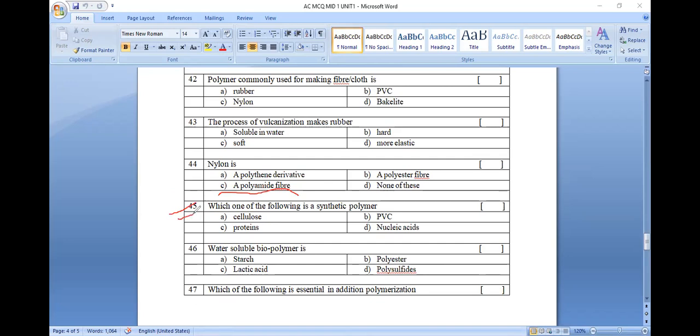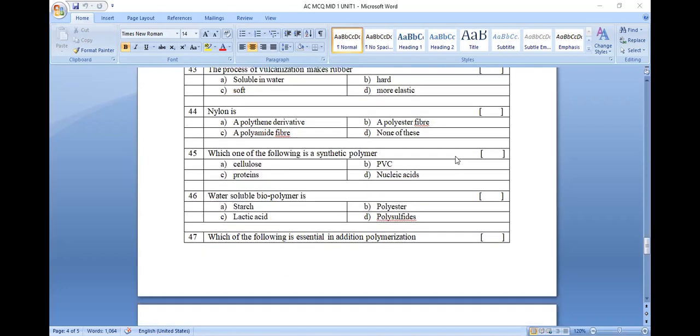Question number 45. Which one of the following is a synthetic rubber? Cellulose is a biopolymer, protein is a biopolymer, and nucleic acid is a biopolymer. PVC is known to be a synthetic polymer. The best example of a synthetic polymer is polyvinyl chloride.